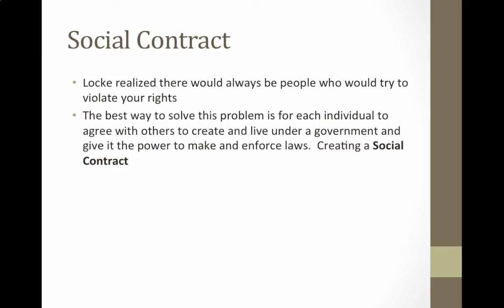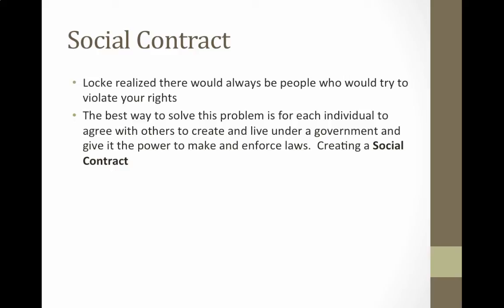So our social contract: Locke realizes that there would always be people who would try to violate your rights. There's always going to be someone stronger or in an upper class, that sort of thing. So the best way to solve the problem is for each individual to agree with others to create and live under a government and give it the power to make and enforce laws. Because we know that if we live out there, not everyone is nice. Not everyone is in it for the community and for the good of the whole. They are going to be looking out for their own best interests.